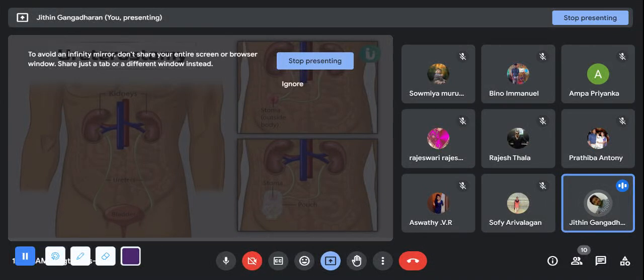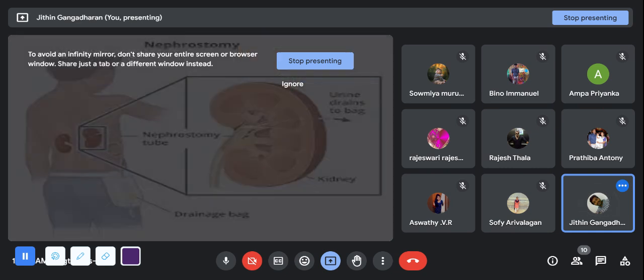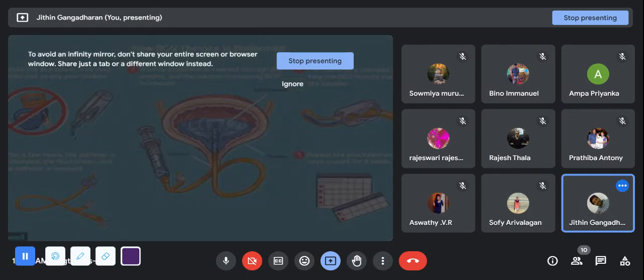Next is ureterostomy. An opening is done and the stomas are kept like this. You can see the picture itself is self-evident. Nephrostomy: the urine will be directly collected from the kidneys. When you have to remove the ureter also, the nephrostomy will be done.